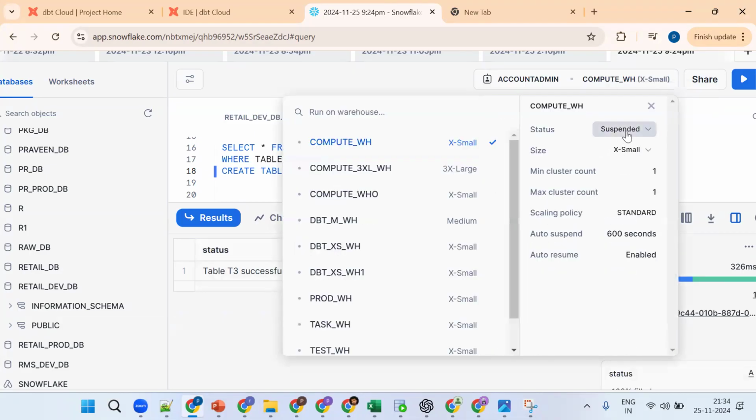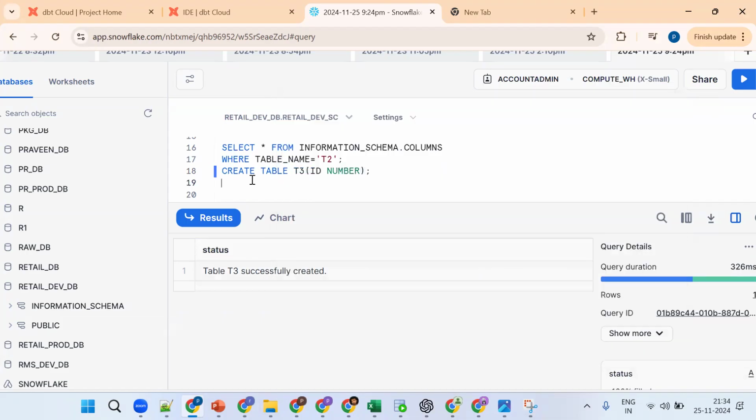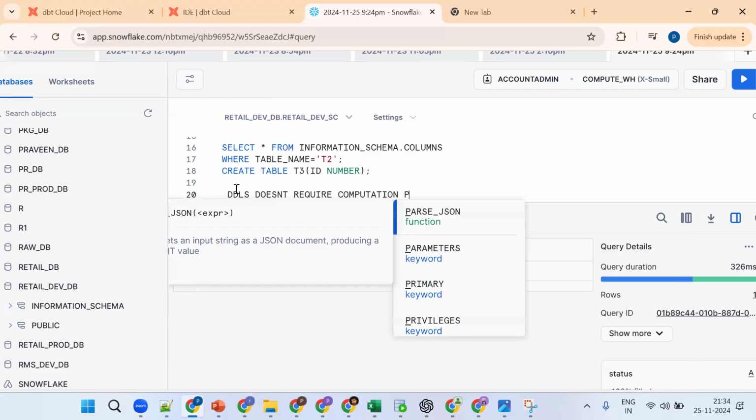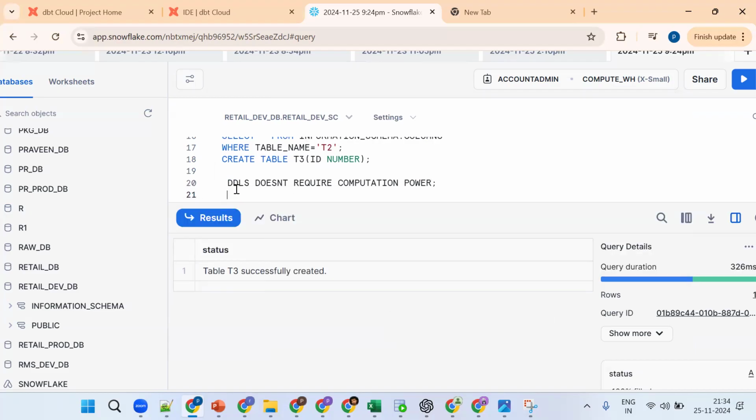It's in which status? Suspend. So the point is what? See, this is important: DDLs don't require computation power. I'll explain, one second. Hold on. Now, see, the point is what?